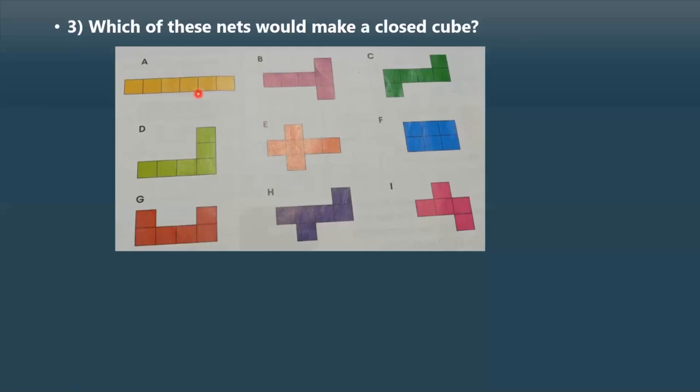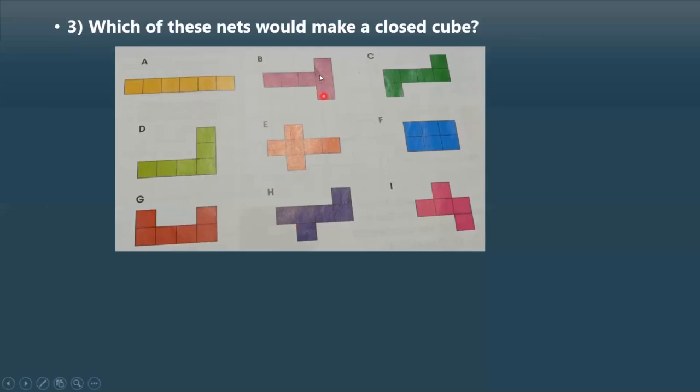If you are getting a closed cube, yes, this one is an answer. If you're not getting a closed cube, you can say this net won't give a closed cube, so you can avoid it. Sometimes by looking at the net, we can't find out whether it gives a cube or not, so you can do it as an activity and find out.